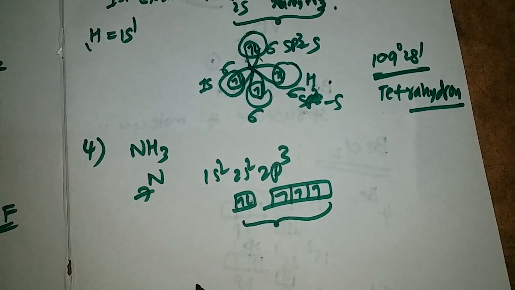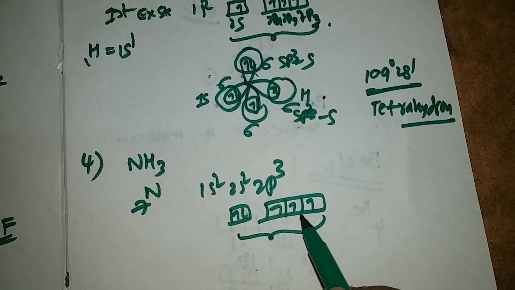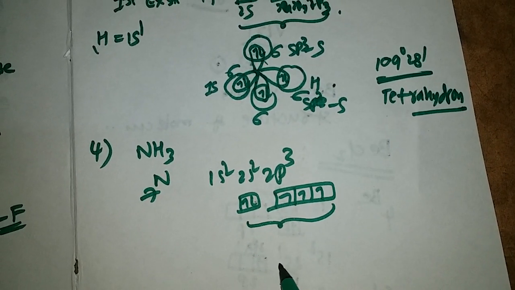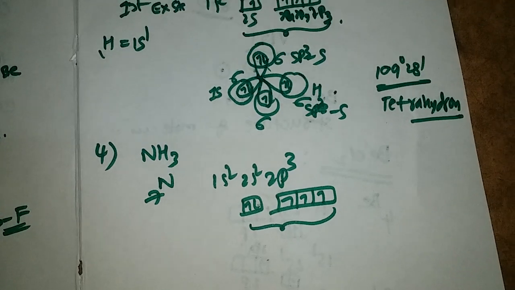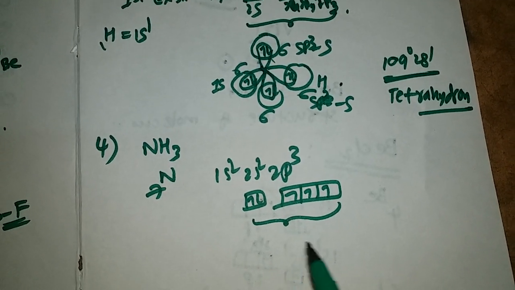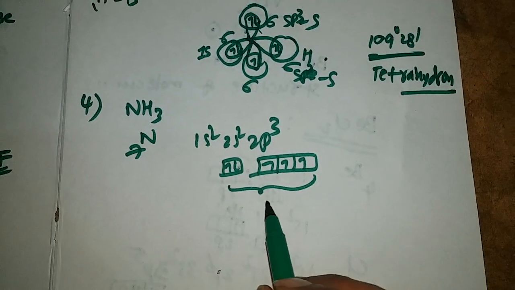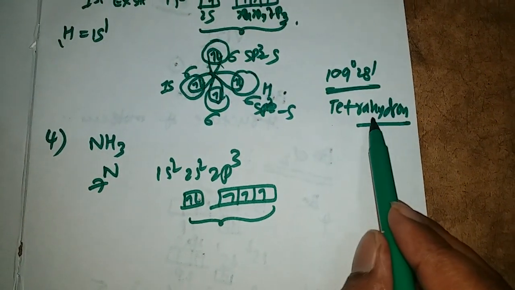One 2s orbital, and 2px, 2py, 2pz all intermix with each other, forming 4 sp3 hybridized orbitals, but these are not arranged in tetrahedron shape.